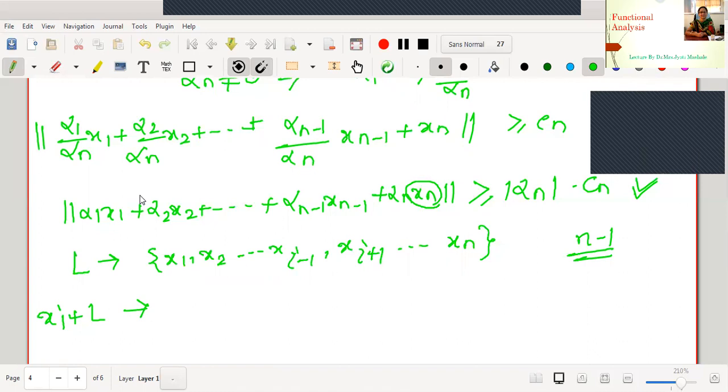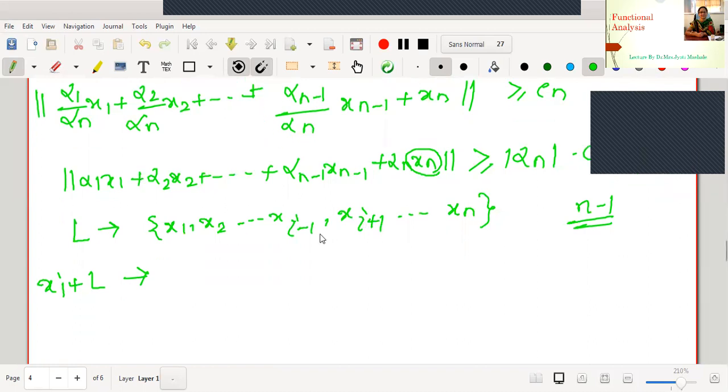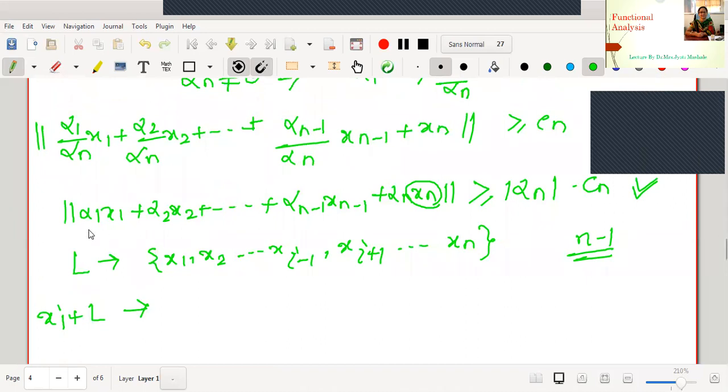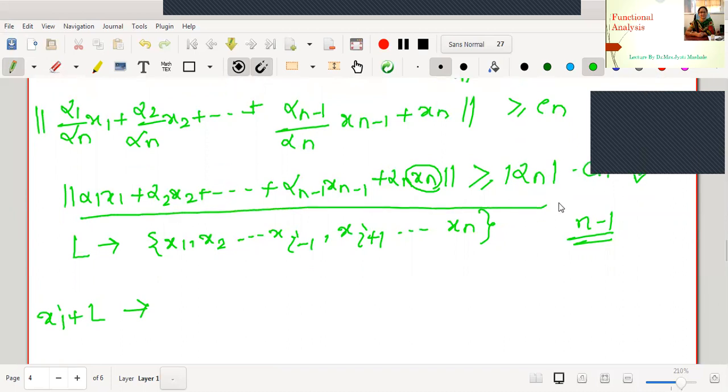As it is open, there exists an open sphere centered at 0 with some radius, say Ci. Just repeat all the process and we get the same type of inequality. Only the change will be that instead of alpha n on the right it will be alpha i.